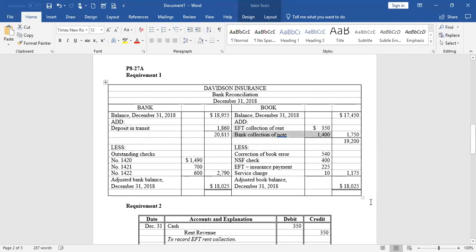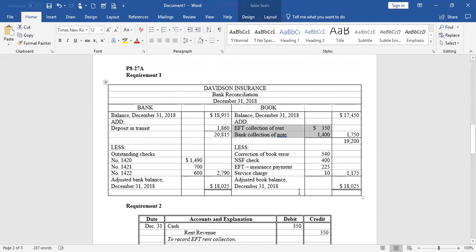And when they tell us in Part C, the $1,400 bank collection was for a note receivable. So what happened here was somebody owed us money on a loan we gave them. They went to our bank and requested that the money be deposited right into our checking account. So they bypassed us and we didn't know about it. We found out that they deposited that money when we received our bank statement. Now when we know it's there, we could record it. But it's during this bank reconciliation process where we identify it. So we've verified all of the deposits on our bank statement. They were either in our checkbook already or the missing ones are going to be added.